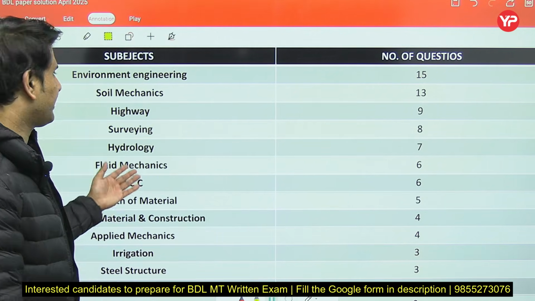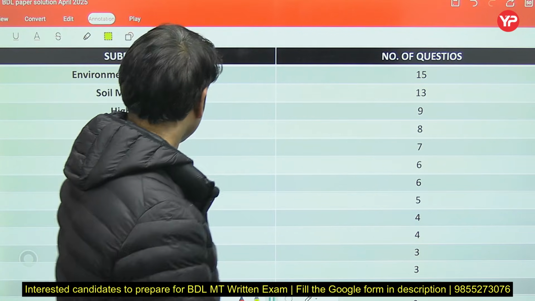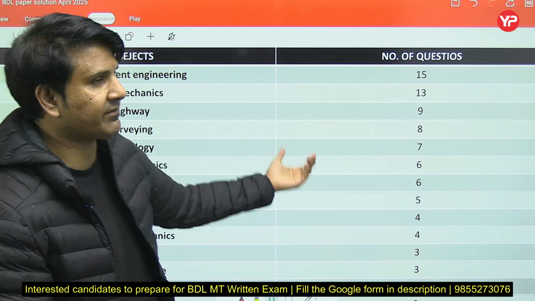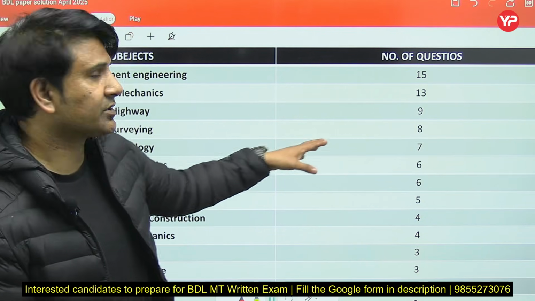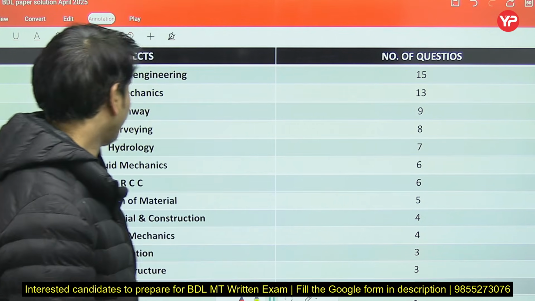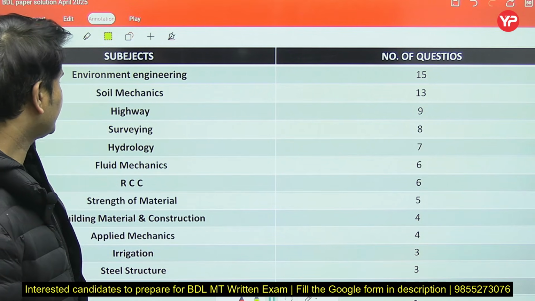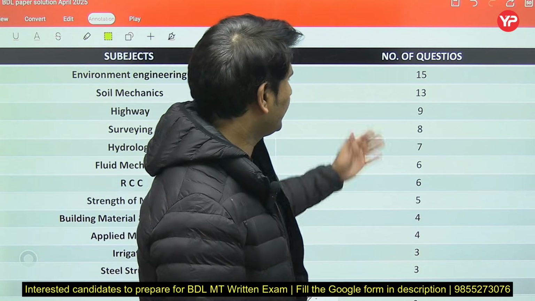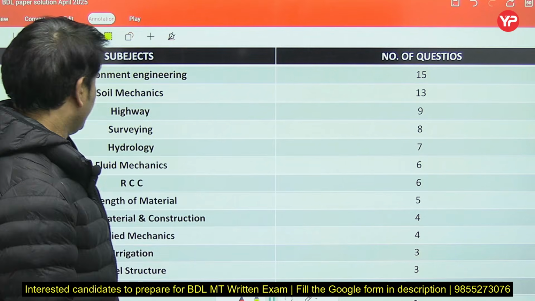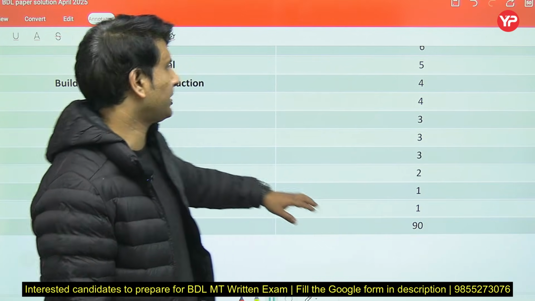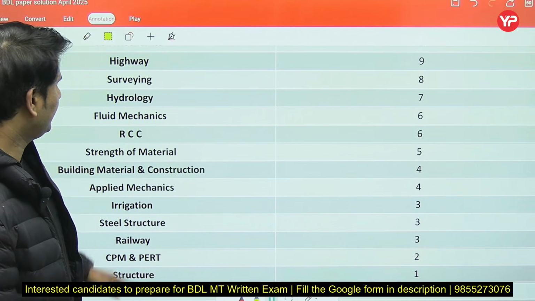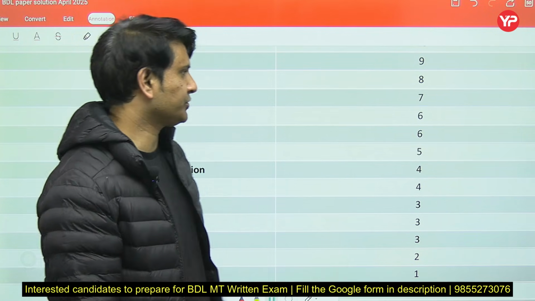Next, surveying. They have asked 8 questions. From hydrology, they have asked 7 questions. In hydrology, I have also included the groundwater hydrology portion, so it includes both the hydrology and groundwater portions, and they have asked 7 questions from it. Next subject is fluid mechanics, and the number of questions asked is 6. In fluid mechanics, we can also include OCF, open channel flow. They have asked only 1 question from it, but combined you can say they have asked 7 questions. So 7 marks is also a good number.